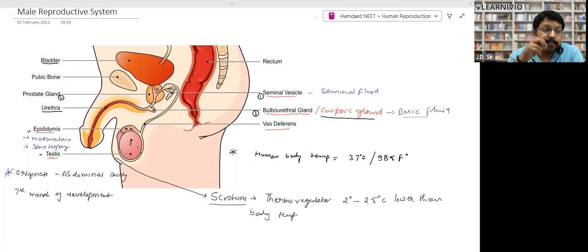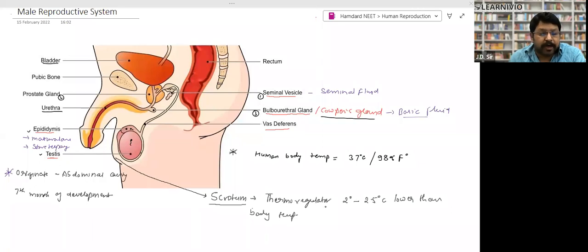Why? Because for the formation and survival of sperm, the temperature of the testis should be 2 to 2.5 degrees centigrade less than body temperature. Means it should be less than 37 degrees centigrade. At 37 degrees centigrade, which is body temperature, the sperm will die. So that is the function of the scrotum. This pouch in which the testis remains suspended is called the scrotum.